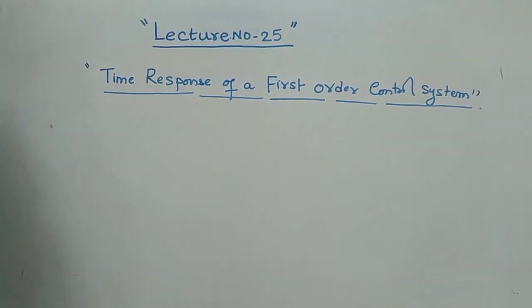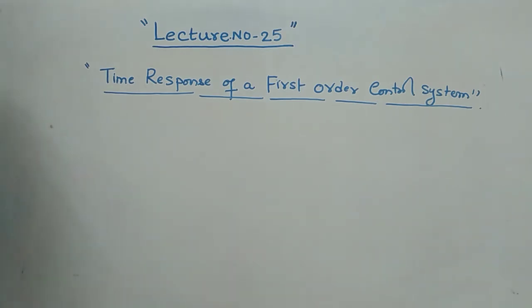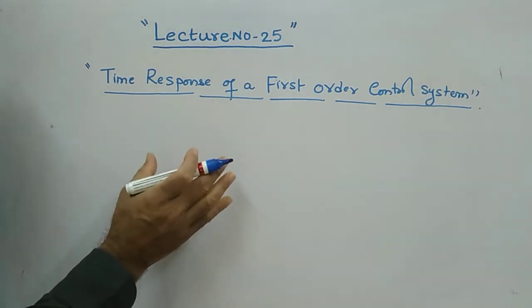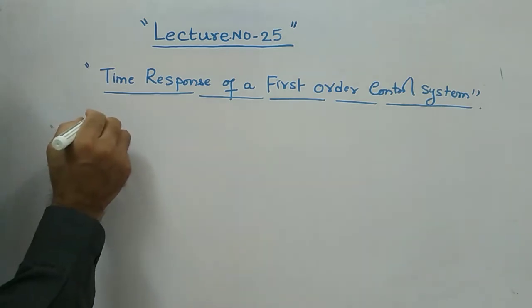For this, let us consider a first order system in terms of its block diagram.